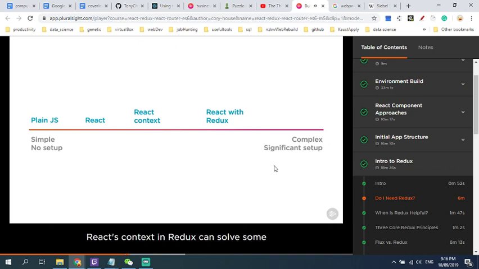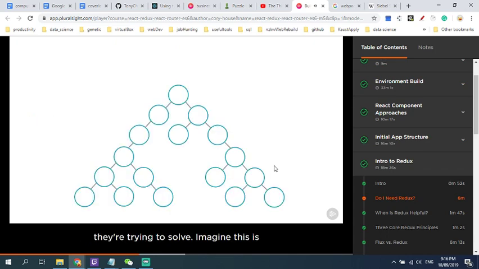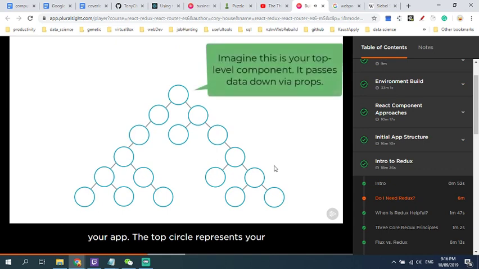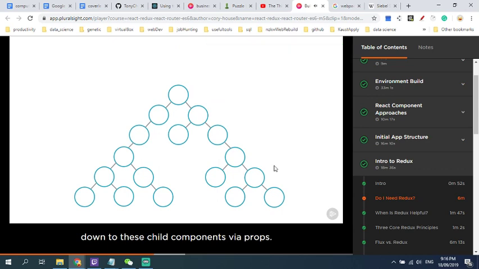I mentioned React's context and Redux can solve some similar problems, so let me step back and explain how each works and what problem they're trying to solve. Imagine this is your app's React component tree. Each circle represents a React component in your app. The top circle represents your top-level app component, which passes data down to these child components via props.